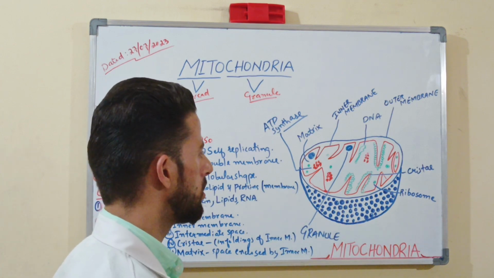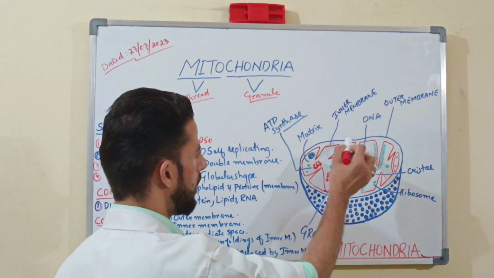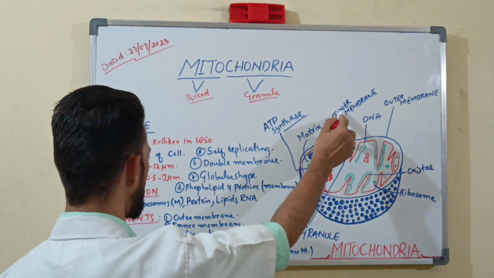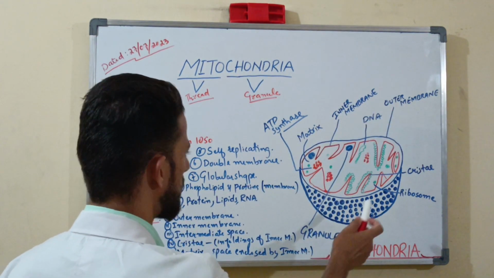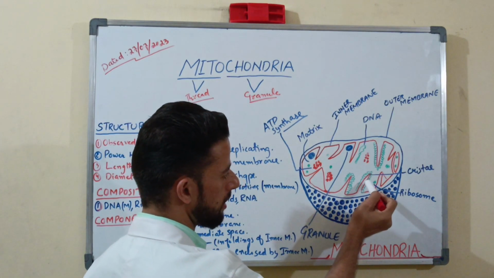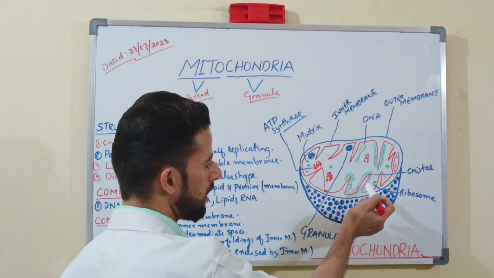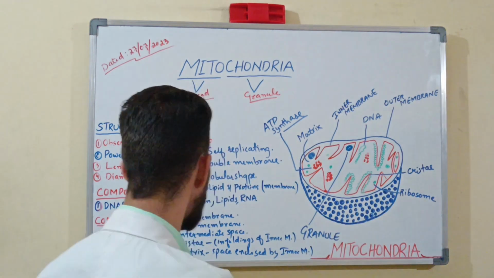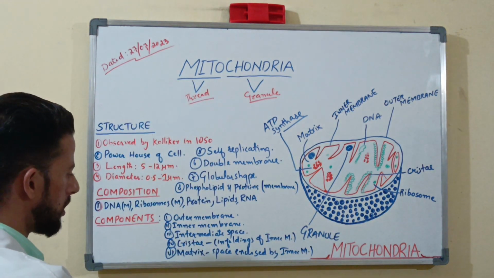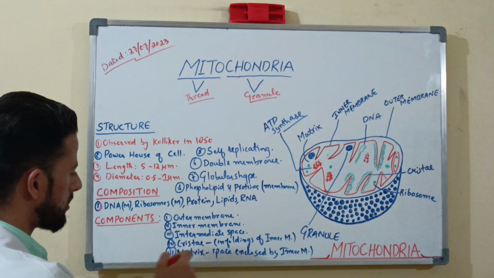Okay, formation. So next one is the inner membrane, and also we can say outer membrane is also there. ठीक है ना? And CRISTAE is also there. Understanding? ठीक है ना? And next one is the ribosomes. That's the mitochondrial ribosomes. These are the composition and we can say components. Understanding?